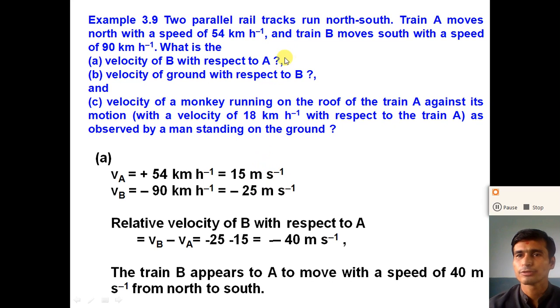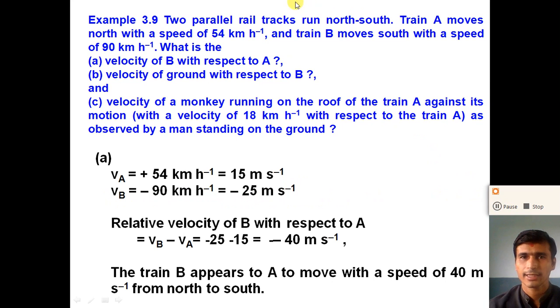Here train B moves towards the south, so in the opposite direction of train A. So we take the velocity of B with respect to A, Vb, equal to minus 90 km per hour. Train B is moving in the south direction, so we take the velocity of B as minus, minus 90 km per hour. We need to convert this into meter per second, so we take 90 multiplied by 1000 divided by 3600. The velocity of train B is minus 25 meter per second.